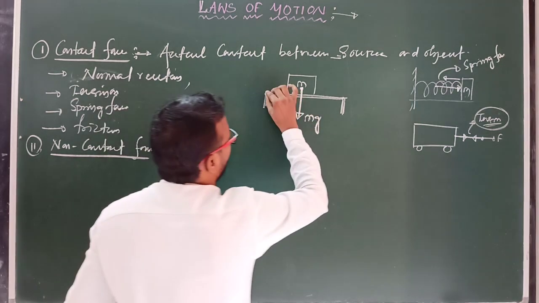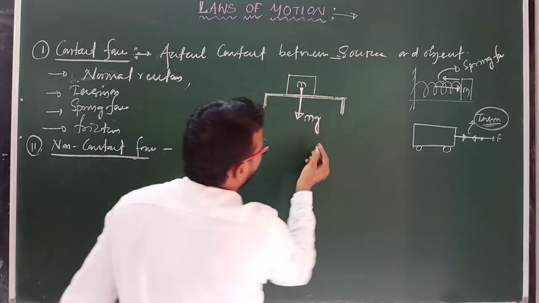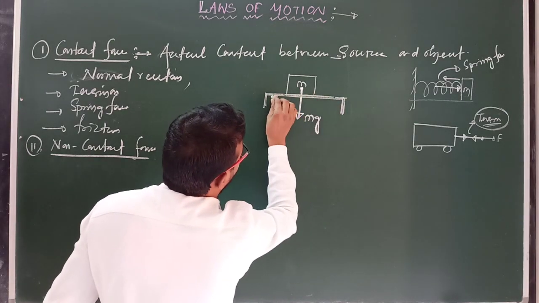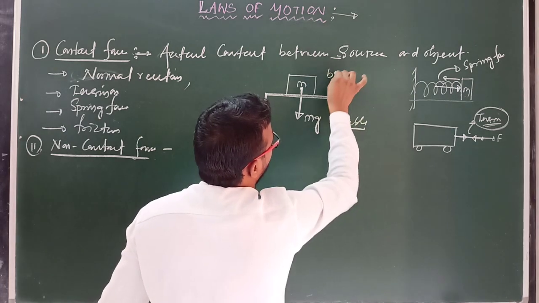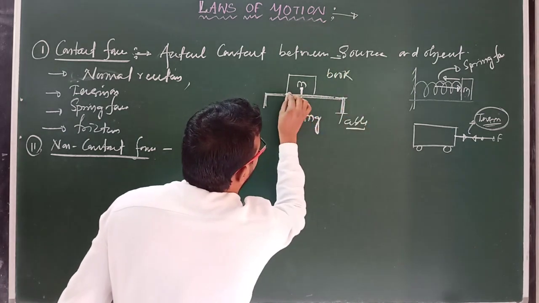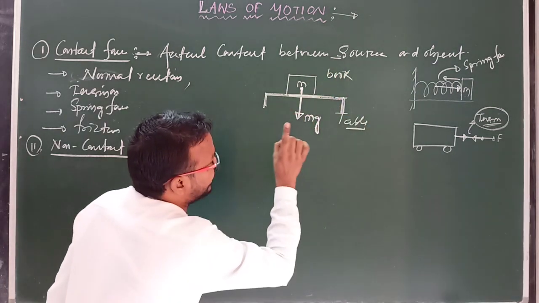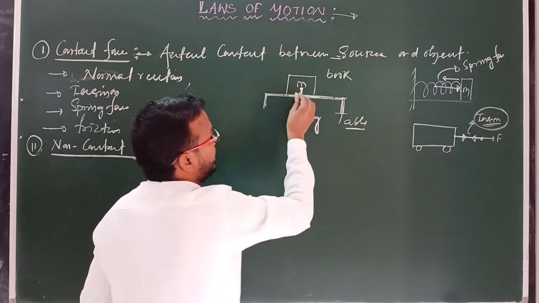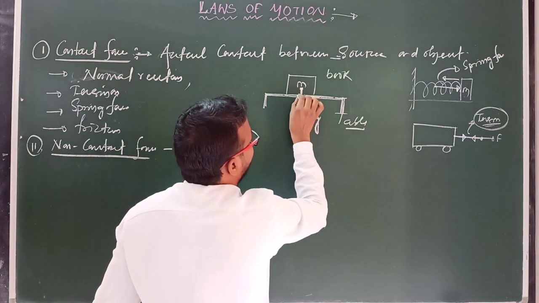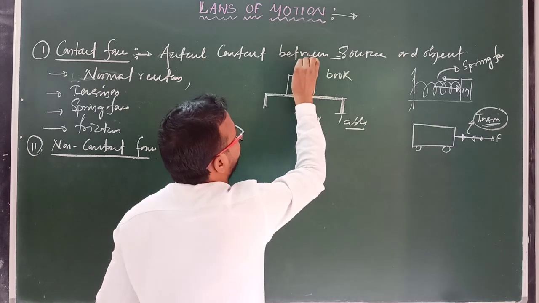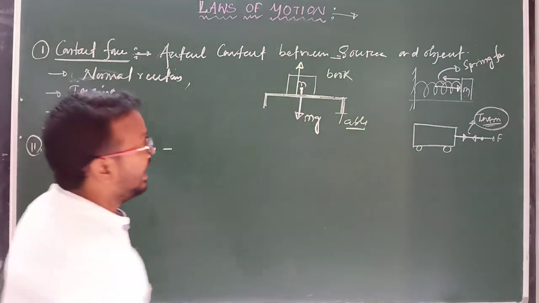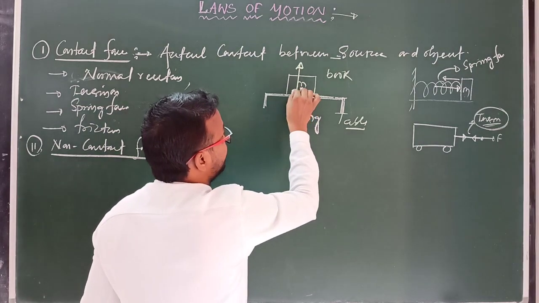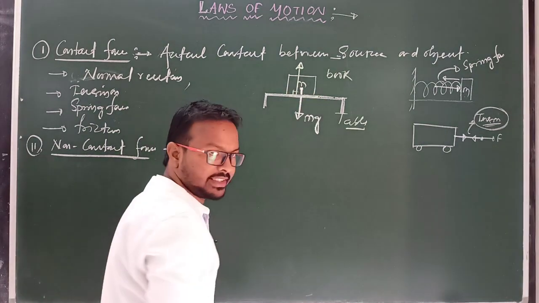Suppose this is the table and here is a book. Normal reaction develops here in this direction, so it pushes the book upward, and that normal reaction is always perpendicular to this contact surface.